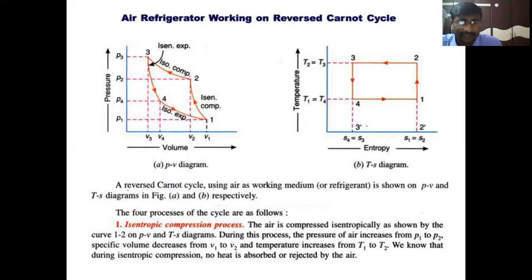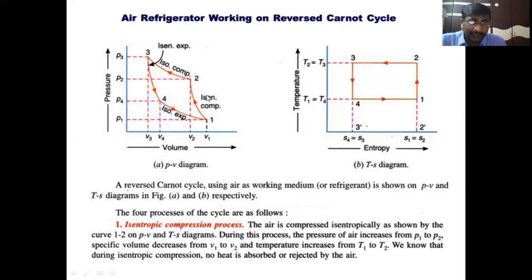In the reversed Carnot cycle, air is the working medium, the refrigerant, shown on the PV and TS diagrams. Look at this PV diagram. It has four processes. 1 to 2 is isentropic compression. After compression, 2 to 3 is isothermal compression. Then 3 to 4 is isentropic expansion, or reversible adiabatic expansion. 4 to 1 is isothermal expansion.